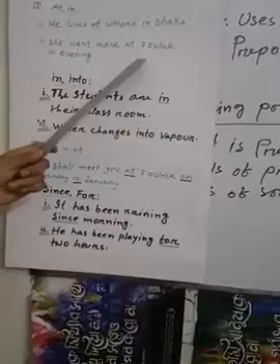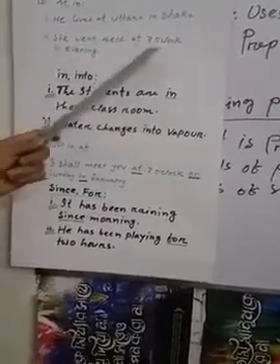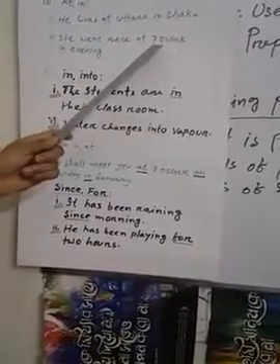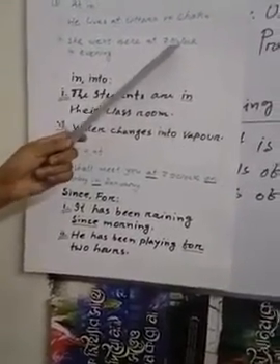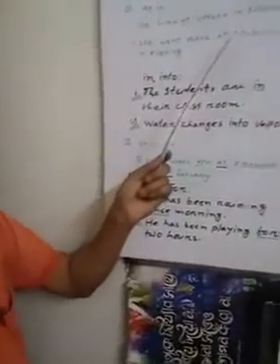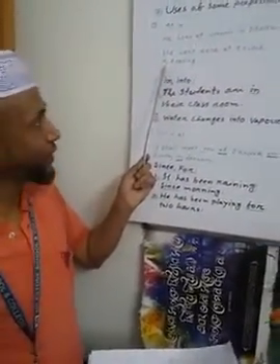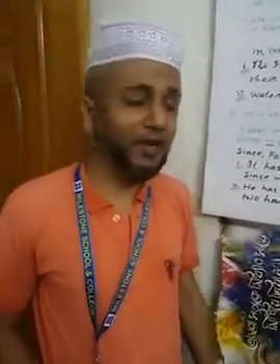Next sentence: she went there at 7 o'clock in the evening. Here, 7 o'clock is smaller than evening. That's why we use at before 7 o'clock, and before evening we use in. My dear students, for your better understanding, I have shown you more examples.